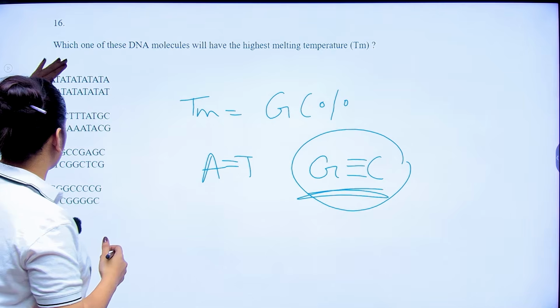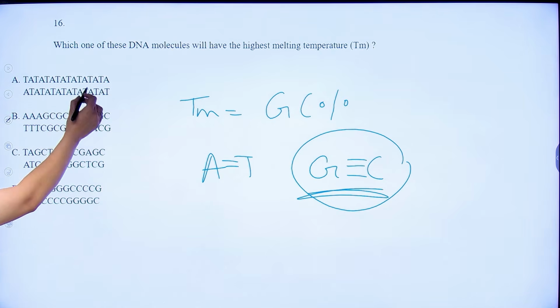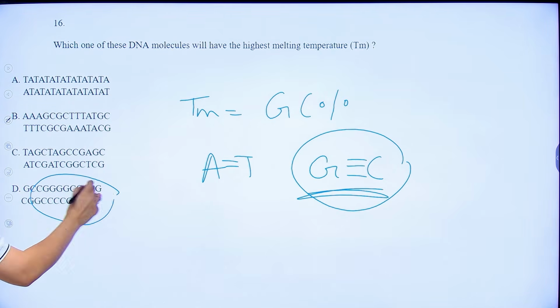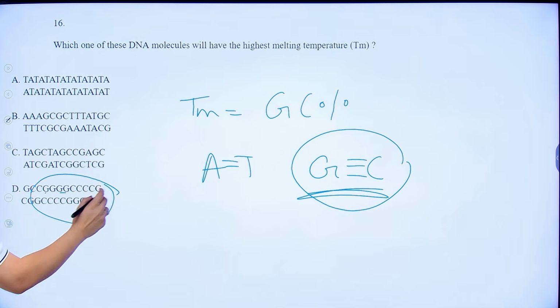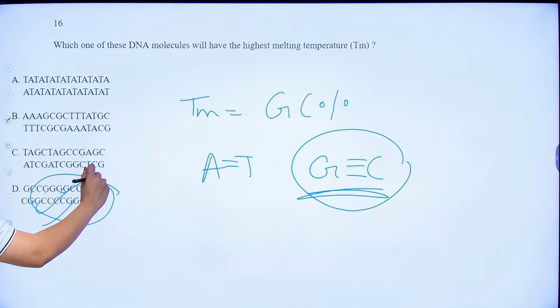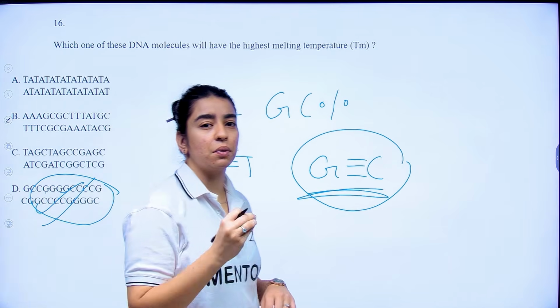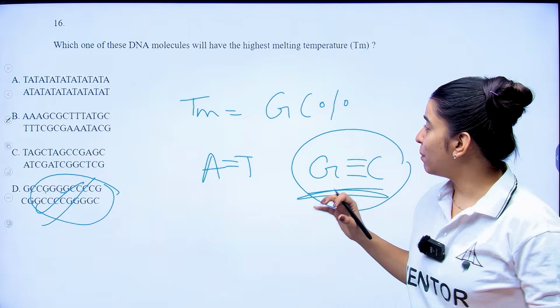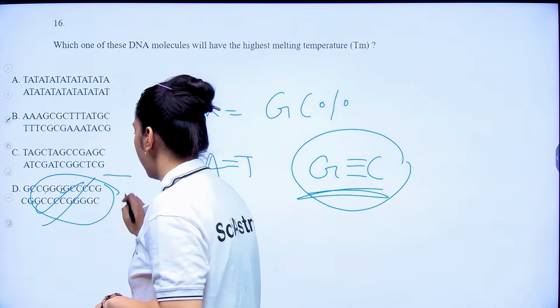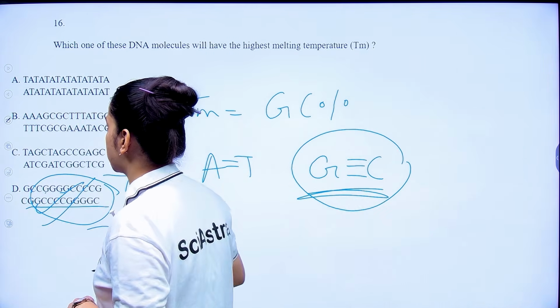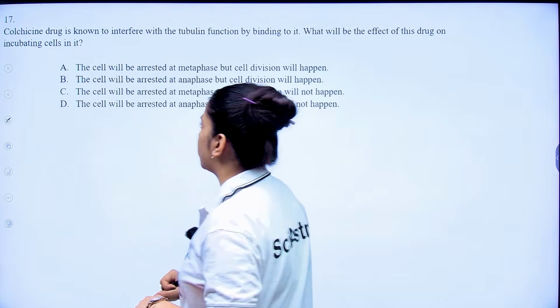Now, if you look at all these sequences, the highest GC percentage is in your D option because it is just GC, GC, GC, GC. So your DNA sequence number D will have the highest melting temperature because you will have to give a lot of energy to break all these triple bonds. Okay? Now coming to the 17th question.